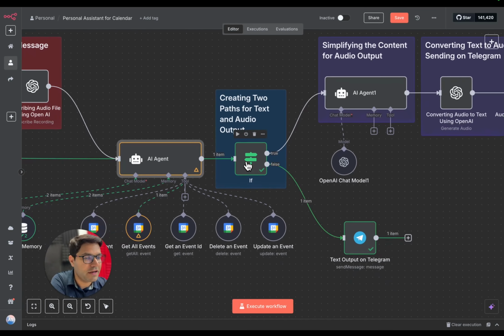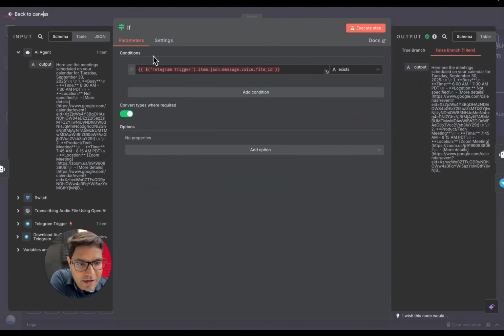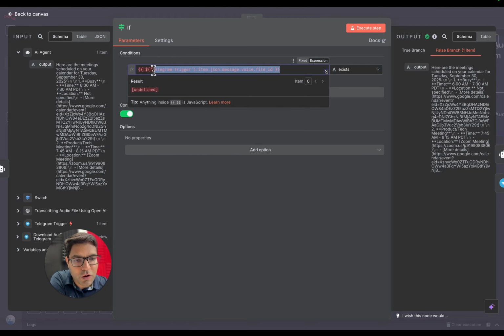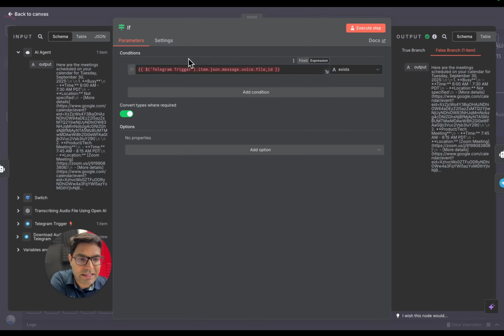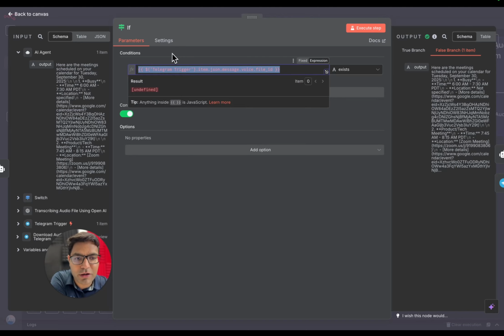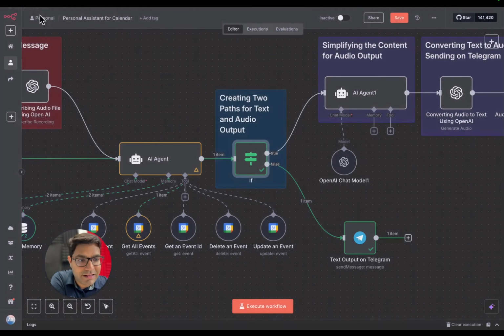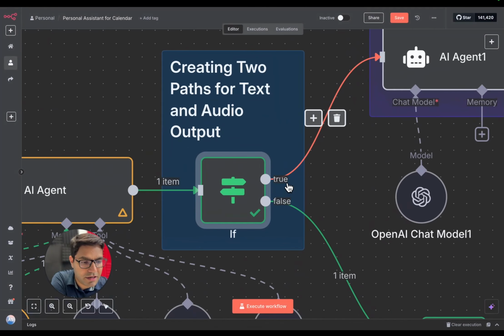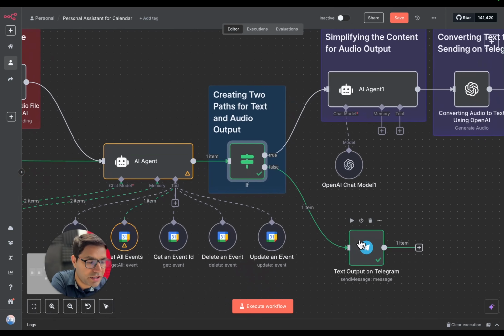Okay, so here is how we are going to configure the if node. Double click on it, and here I've added a condition that whenever you find a file ID of an audio file, then mark it as true, otherwise mark it as false. Okay, so this is the file ID of an audio file, but I sent the text message. It did not find the file ID of an audio file because it was a text message. So this is coming up as red. That means the condition was not true. The false condition met. And because the false condition met, it transferred the output from the AI agent to this particular node and showing it on the Telegram node.